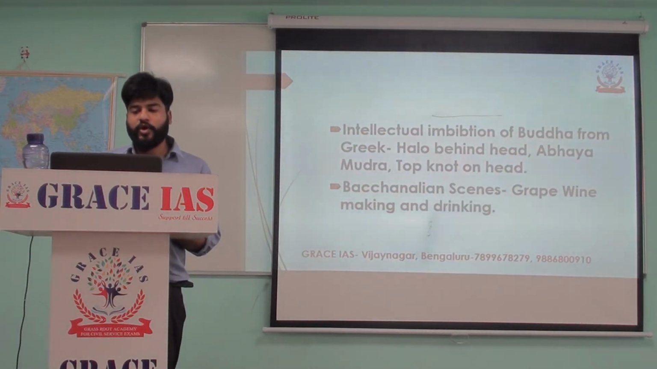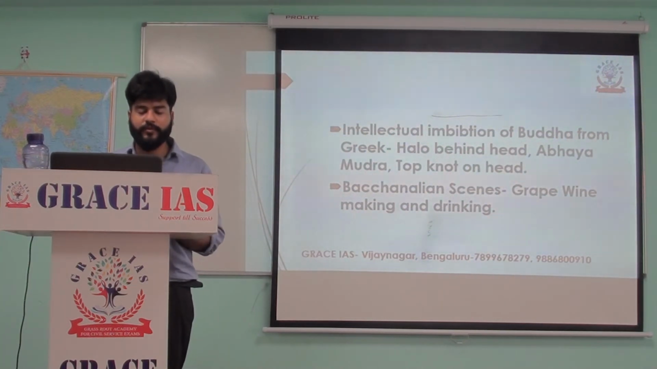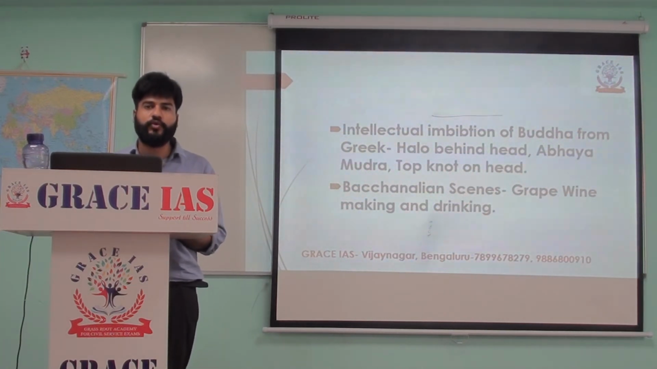The idea of intellectual imbibition of Buddha was taken from the Greeks. Some of the symbols which show the intellectual growth of Buddha, or that Buddha was intellectually much more evolved, are a halo behind his head, the Abhaya Mudra, and the top knot on the head of Buddha.